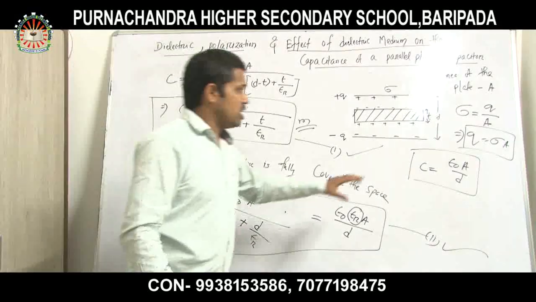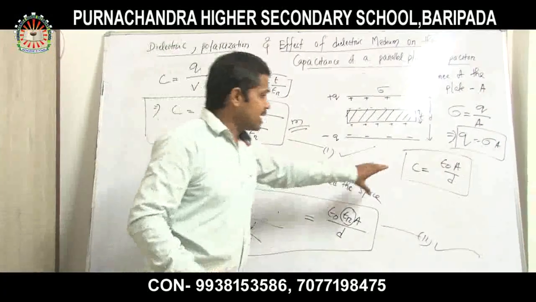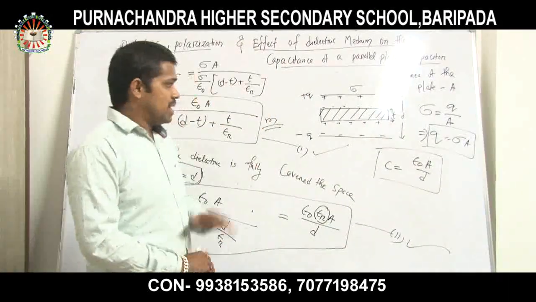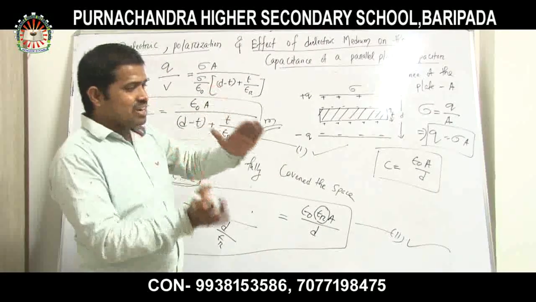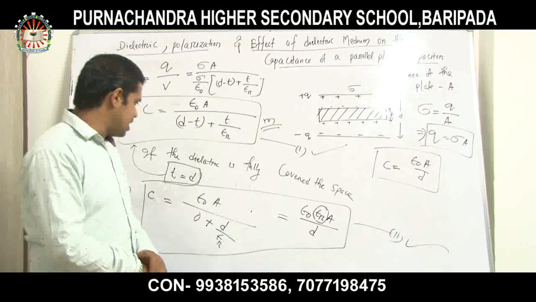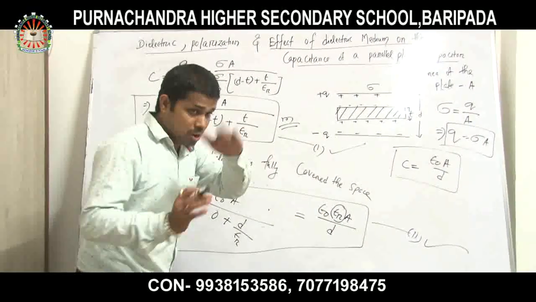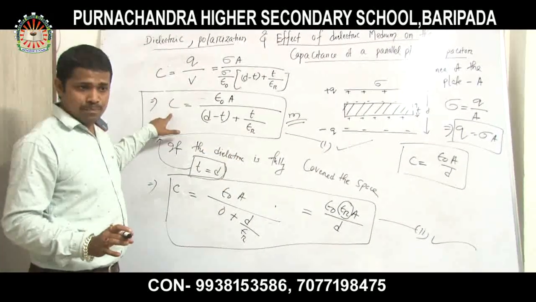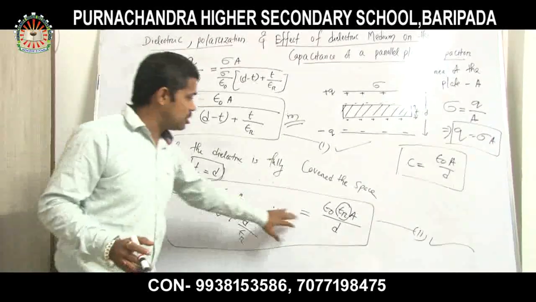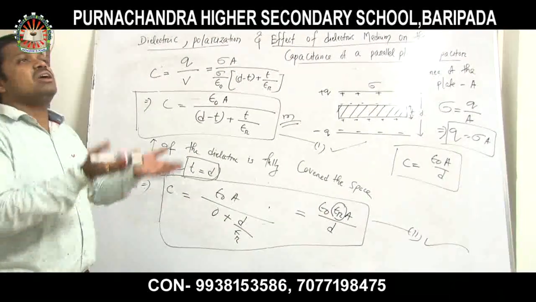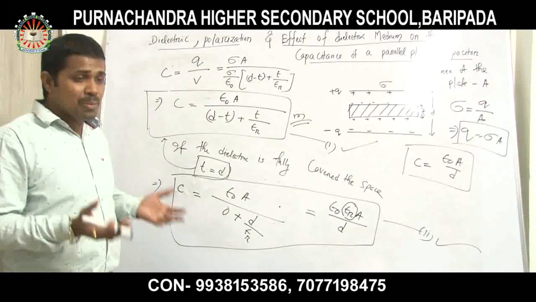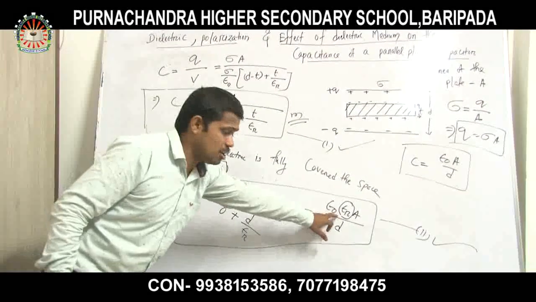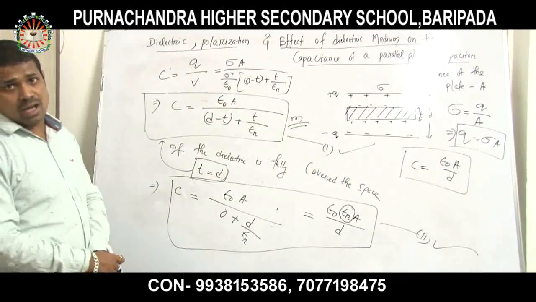Remember that question. If there is air medium, then the capacitance value of a parallel plate capacitor is C is equal to epsilon 0 A by D. But if I introduce a dielectric slab in between these two plates, fully covered, that is very important, fully, not half covered. Half covered means the earlier formula. If it is fully covered, then the capacitance value becomes this, and the capacitance value increases. How many times will it increase? Epsilon r times it will increase. And what is epsilon r? Epsilon r is a relative permittivity or dielectric constant.